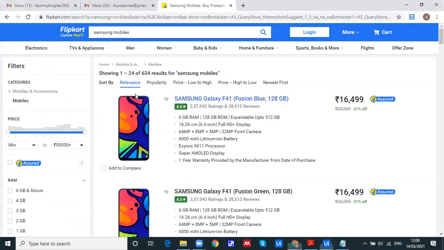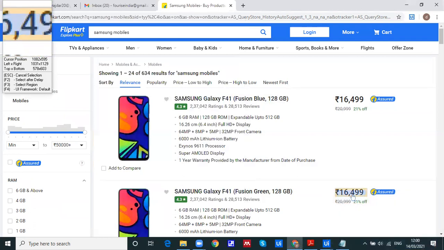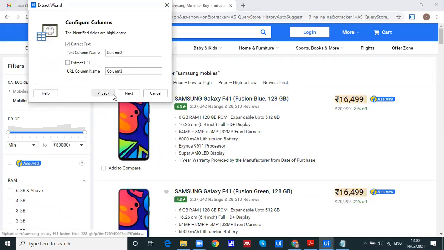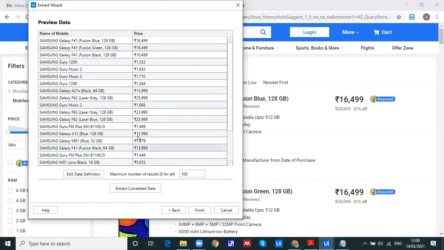Again, one more pattern needs to be repeated, so I'm just clicking for the next one. Now just give the name of that particular column. I'm giving the name of the column, that is price. I click on next. Okay, so you can see we have got the name of the mobile and price. Again, it is asking whether there is any other data you want to extract. If the answer is yes, go ahead. Otherwise, click on finish.